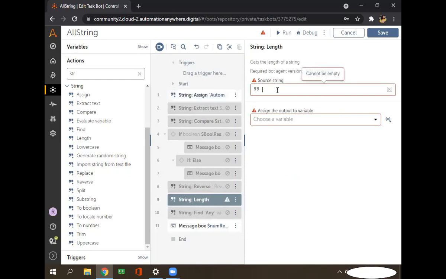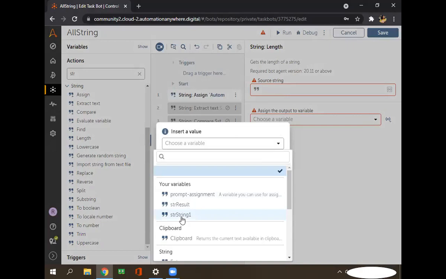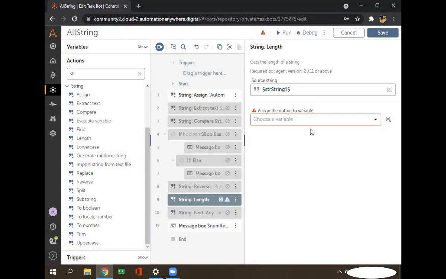Here I am just entering that source variable, and we can store this result in number type, because as I told you, this will give you the length, and length always comes in number format. That's why we are going to store this in number format.